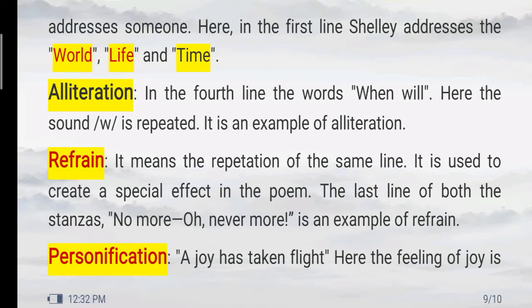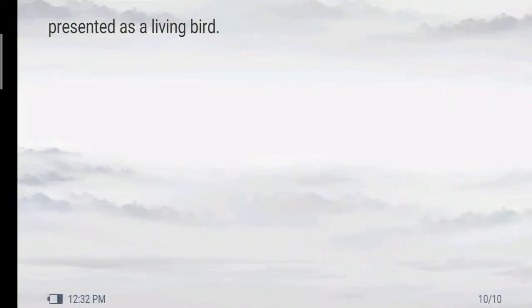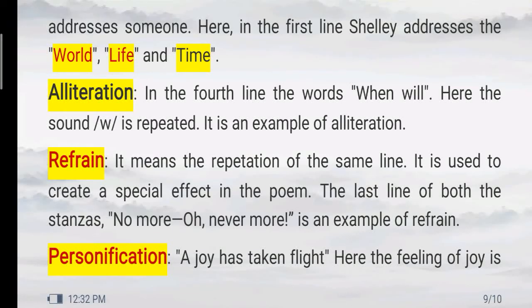Here, if you read this line, "a joy has taken flight." Here, the feeling of joy is presented as flying, just like a bird. A bird is living, but the feeling of joy is not living. Feeling of joy is an abstract feeling which you cannot see or which cannot fly. But the poet has presented it as if the joy is flying.